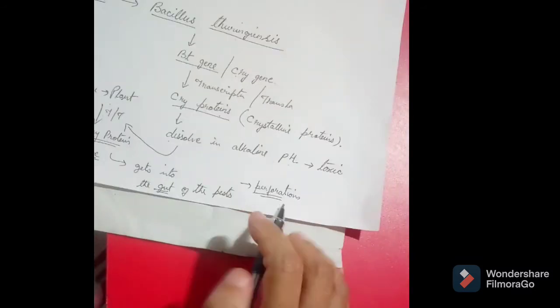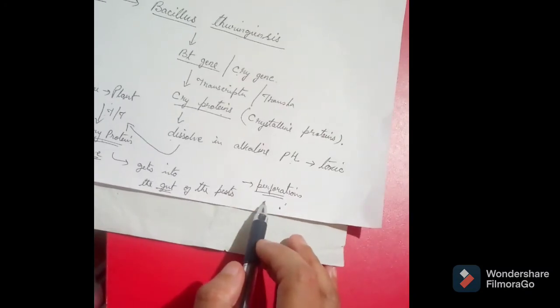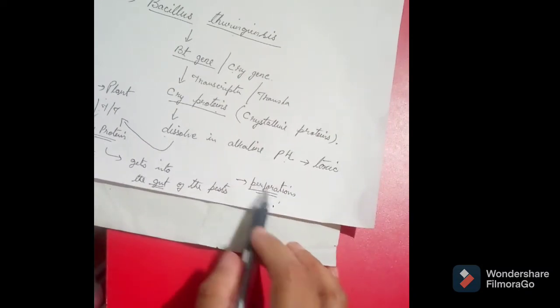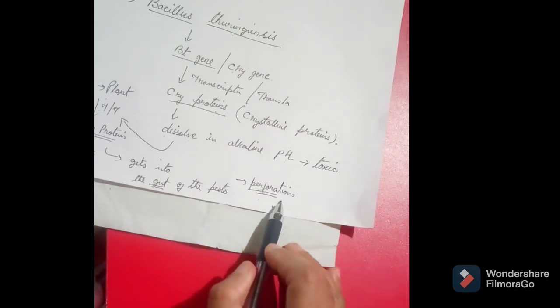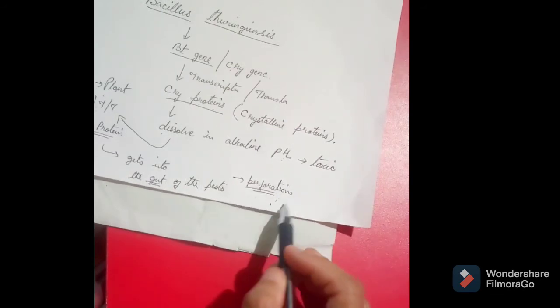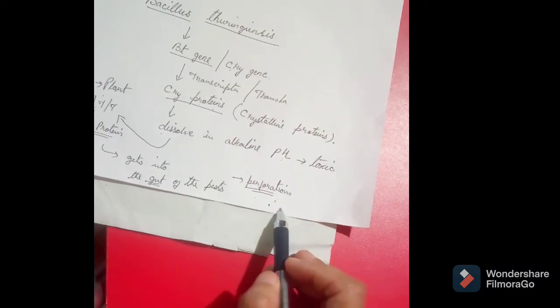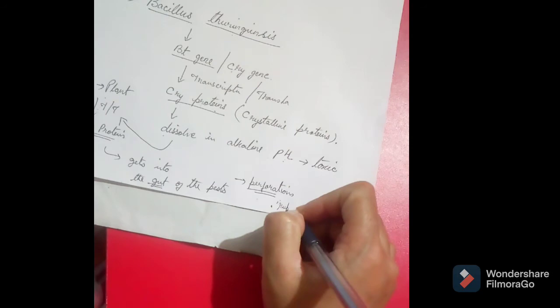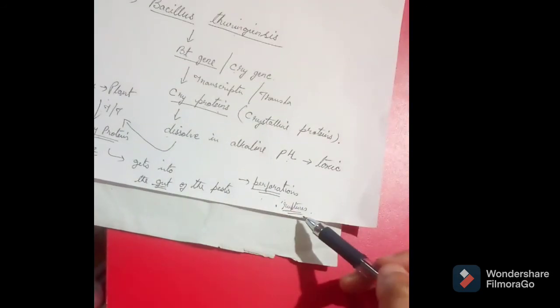Due to the perforations, water enters the cells of the alimentary canal of the pests, the cell swells and ultimately ruptures. So it finally kills the pests.